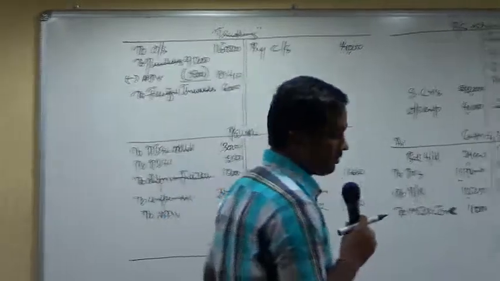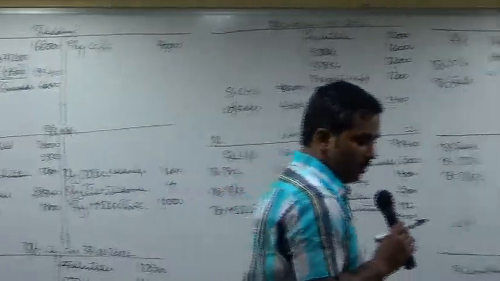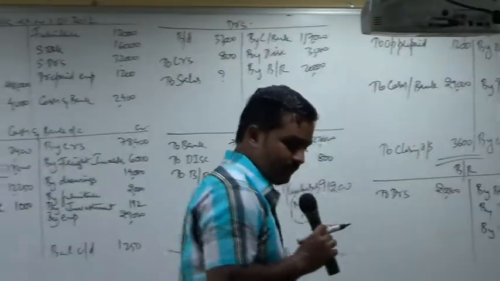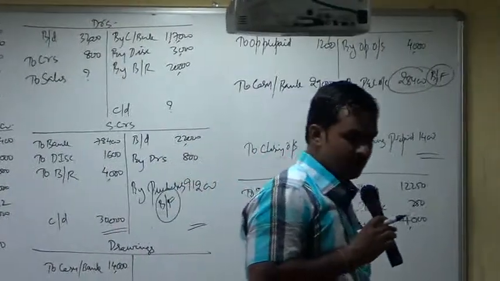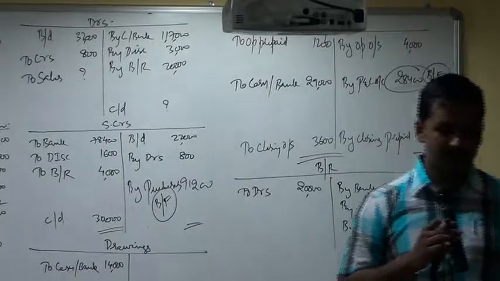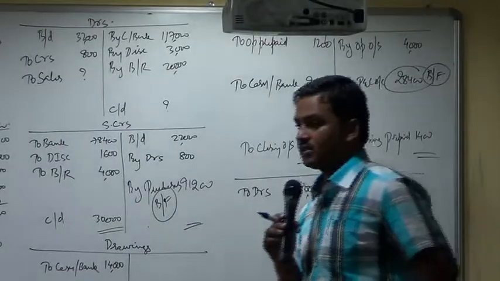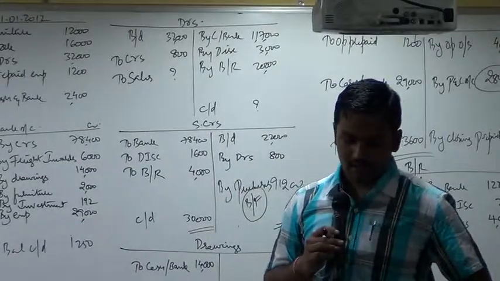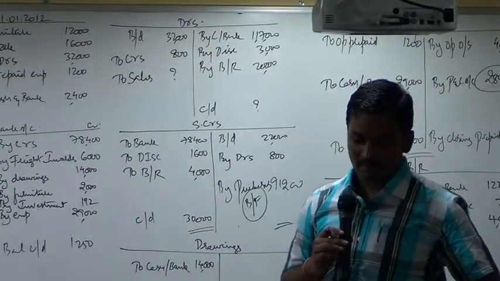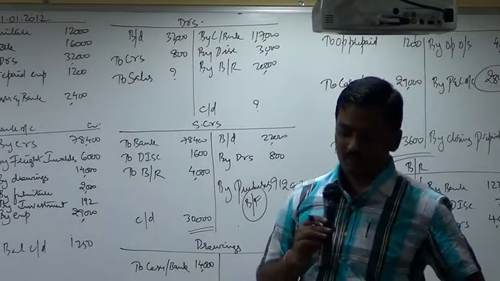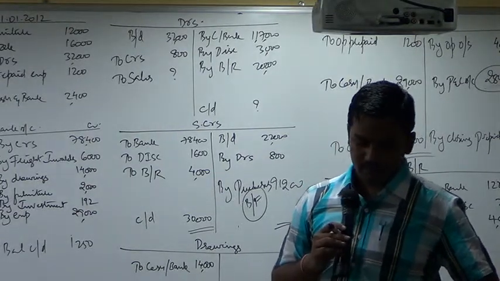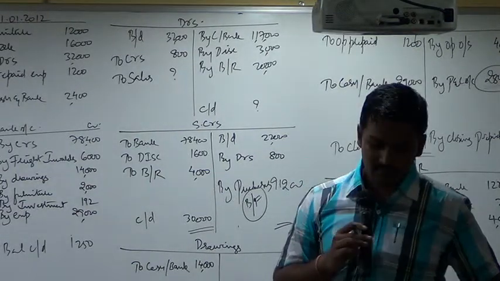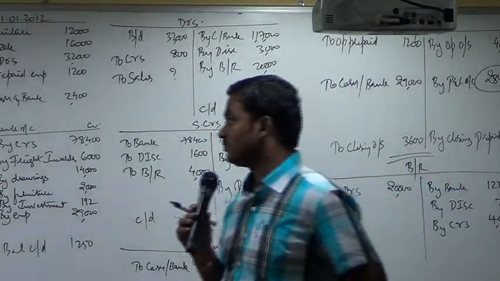Opening stock, 16,000. Add net purchases, 89,400. Add freight inward, 6,000.